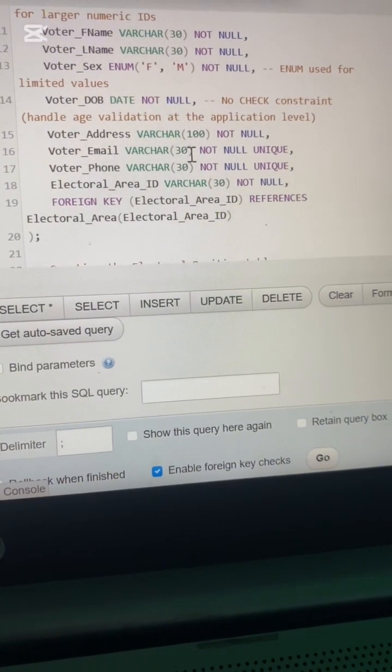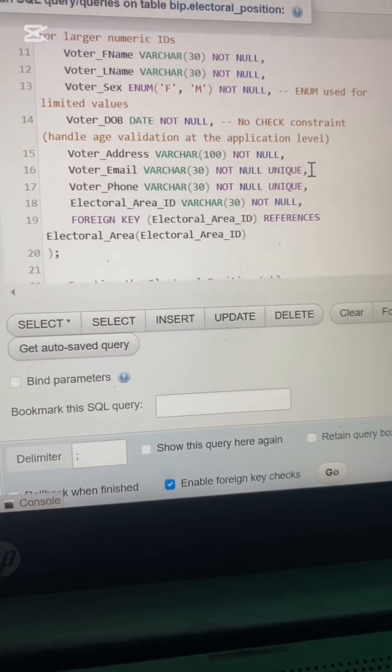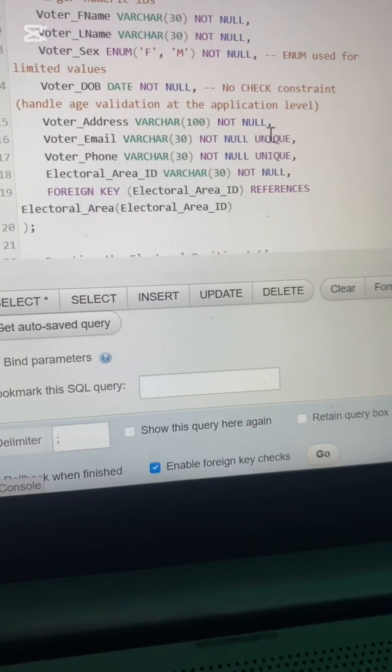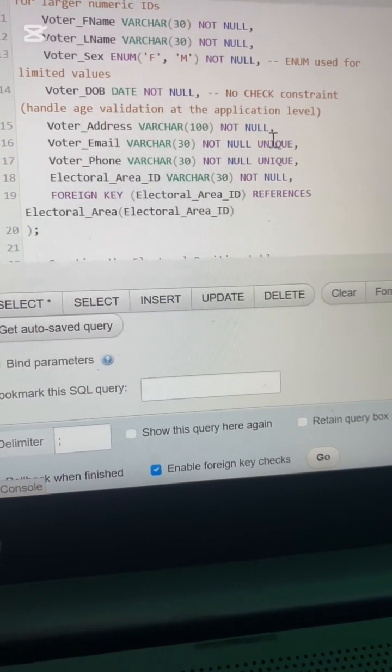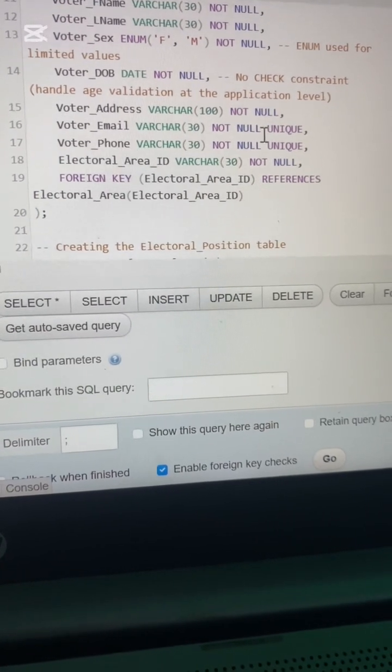Email, not null, and unique. So this means that two people can't have the same email. Two people also can't have the same number.